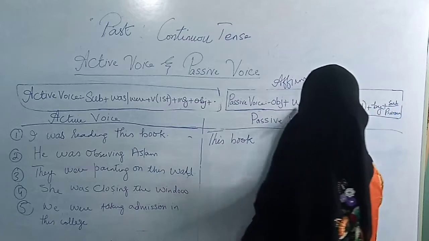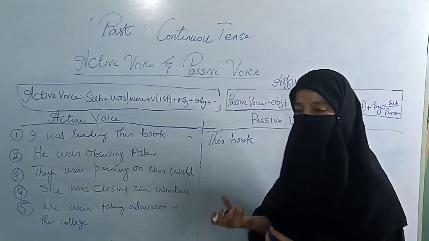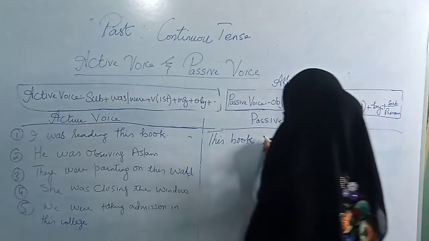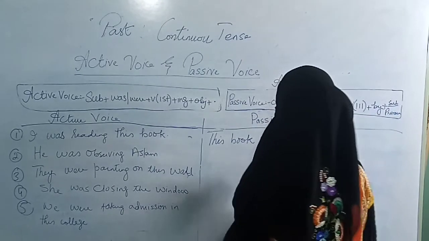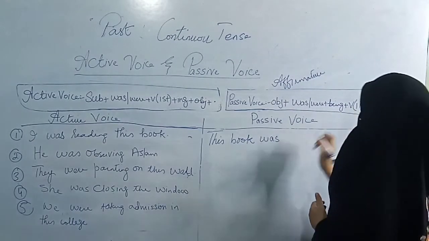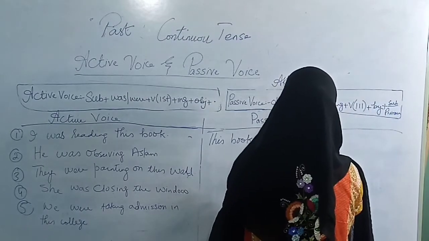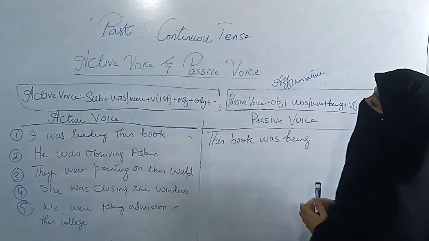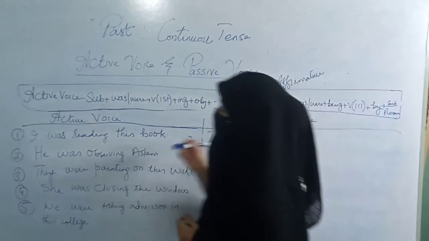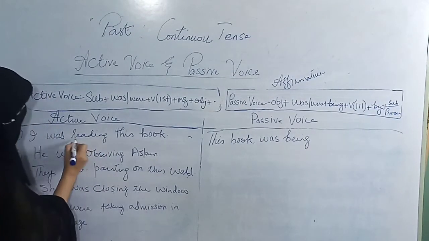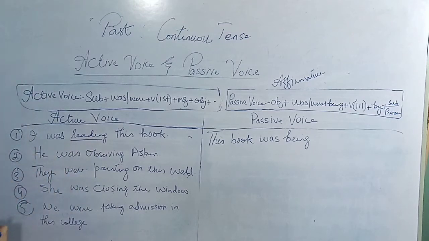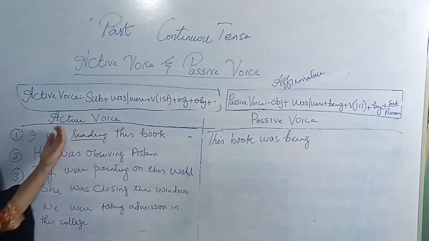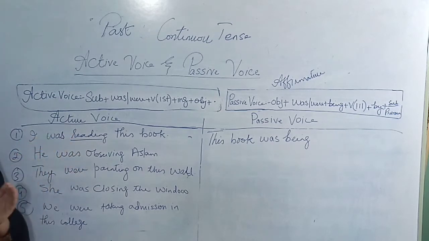So this book, reading this book, that is, I am reading a book, so it means the object is singular. So this book was. This book was, then you have to apply being, then verb third form, and you have to apply now verb third form. So for this you will go back to your sentence, and the verb is reading. The first form of reading is read because it has become reading as I have added ing form.